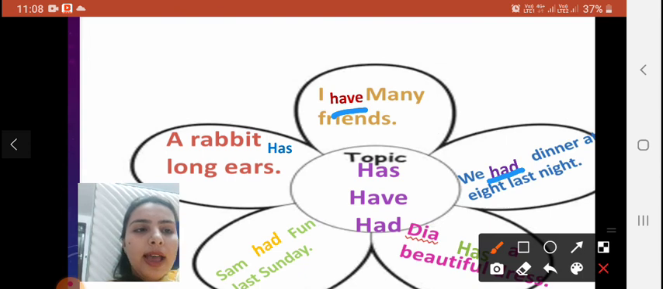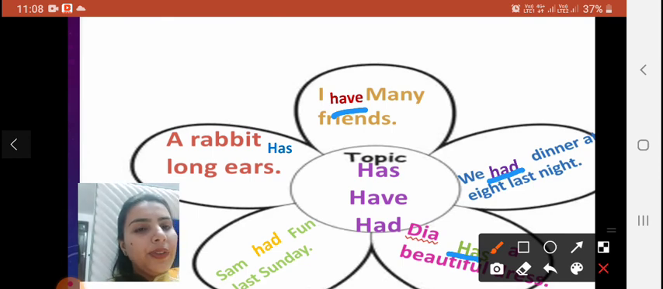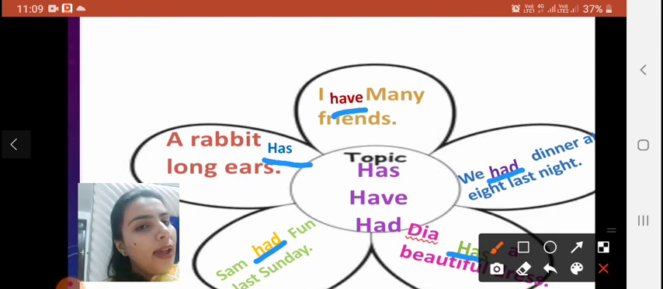Next is Dia has a beautiful dress. Here we are talking about a single dress, so we use has here. Next is Sam had fun last Sunday. Here we are again talking about the past, so that is why we use had here. Last is a rabbit has long ears. Here we are talking about a rabbit, so that is why we use has here.